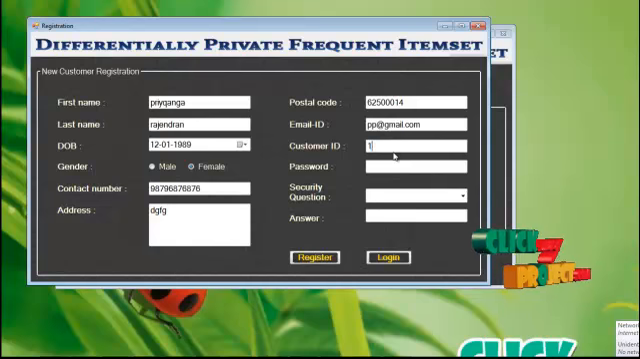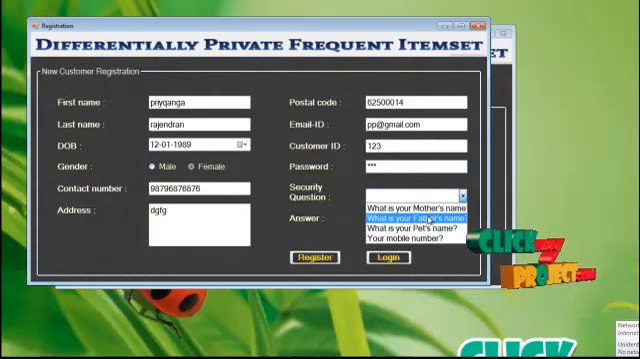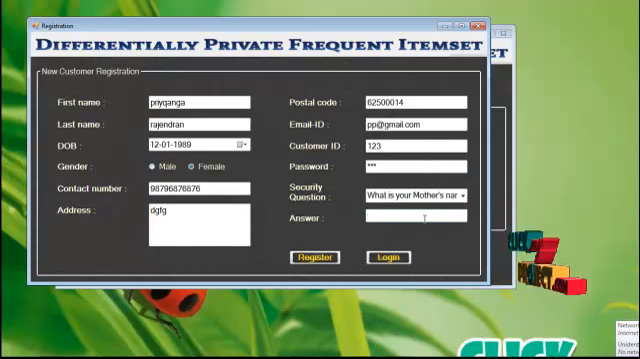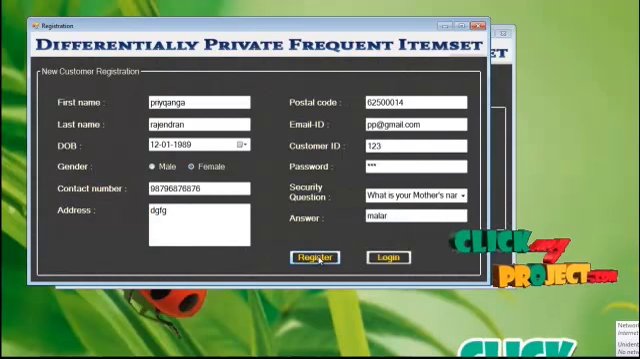I am typing my customer ID and the password. For the security, we have to raise the security question. Now click register button. Thank you.